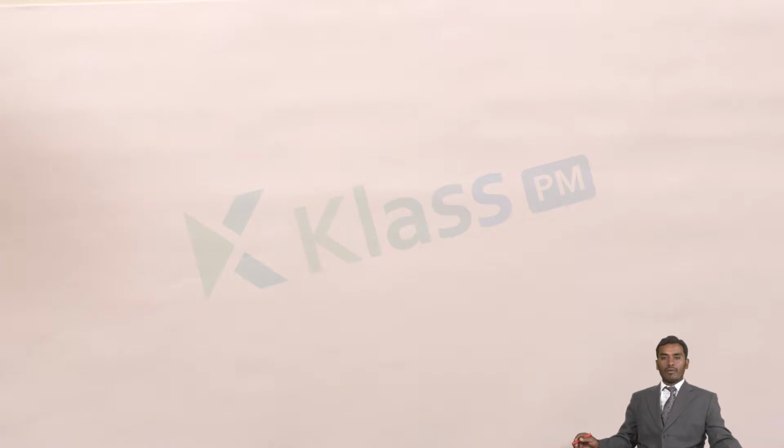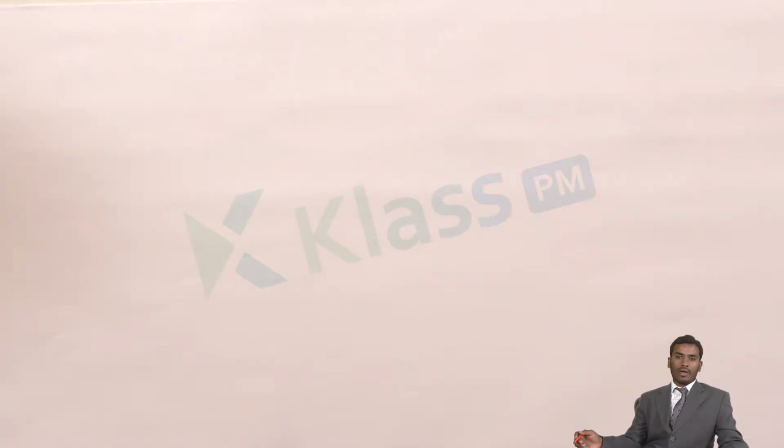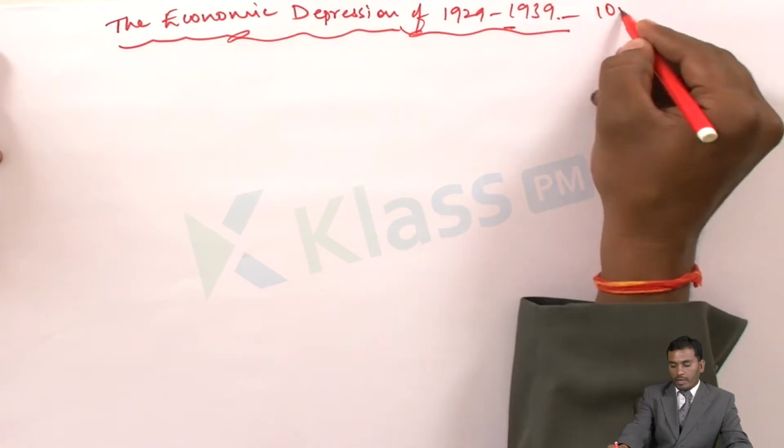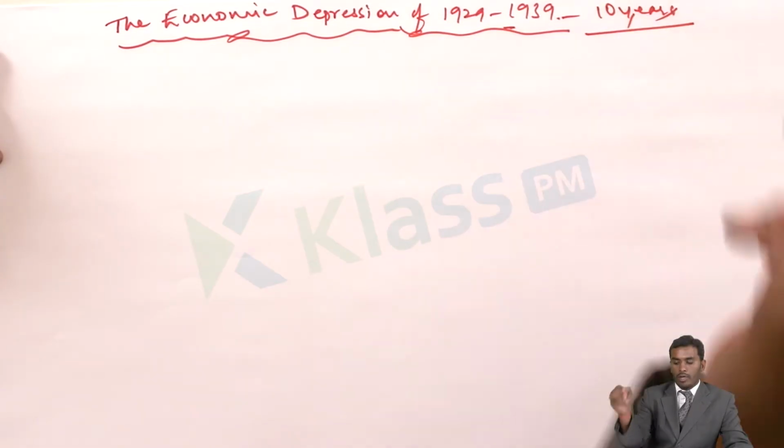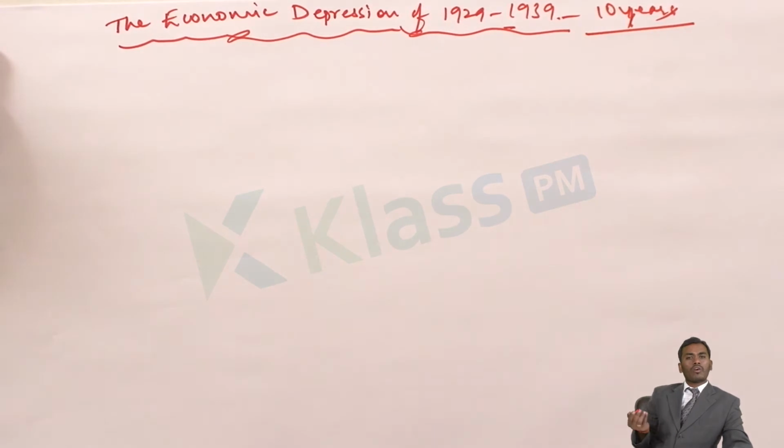Hi children. Previously we have learned about the Russian Revolution and its effects on the world. Now we will be learning about the economic depression of 1929 to 1939, a time period of almost 10 years. Okay. So what is meant by economic depression?